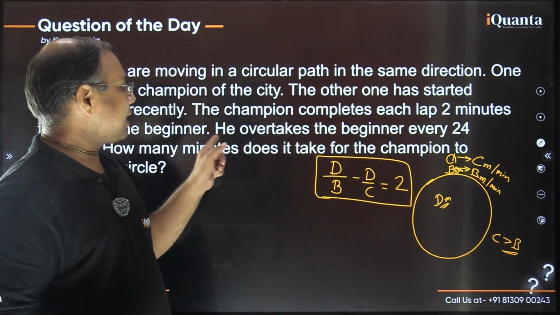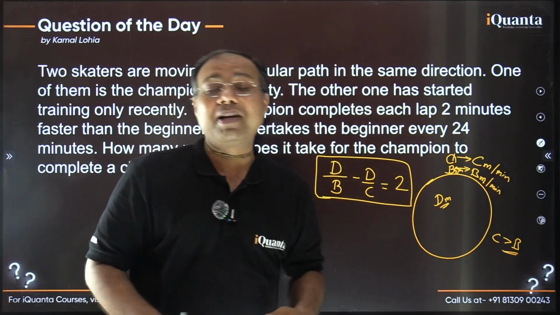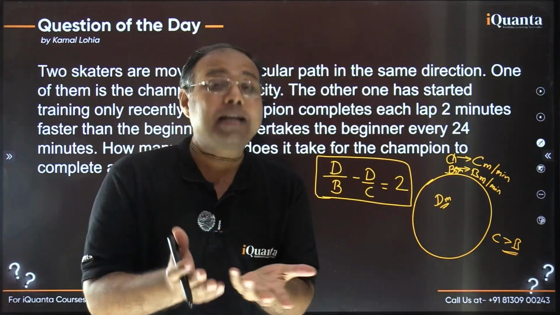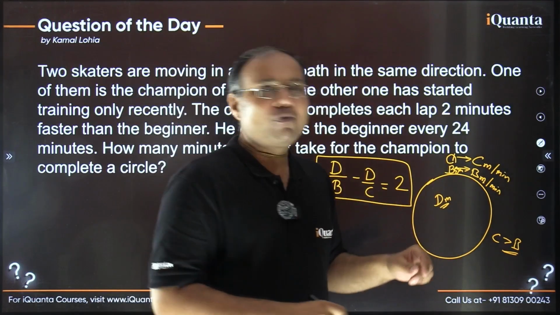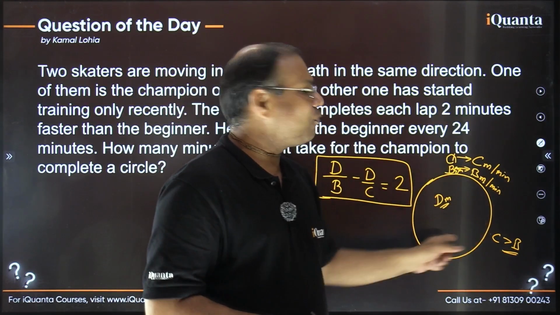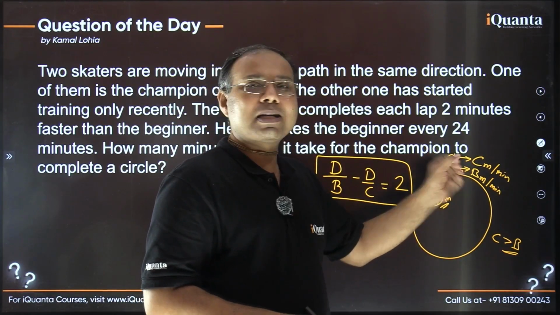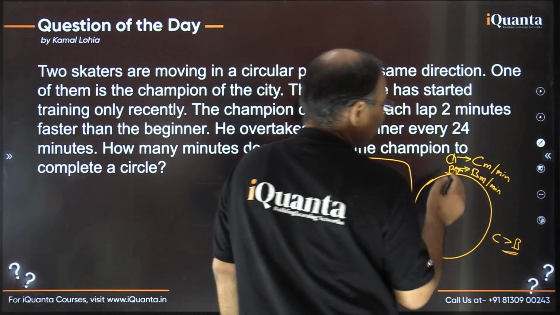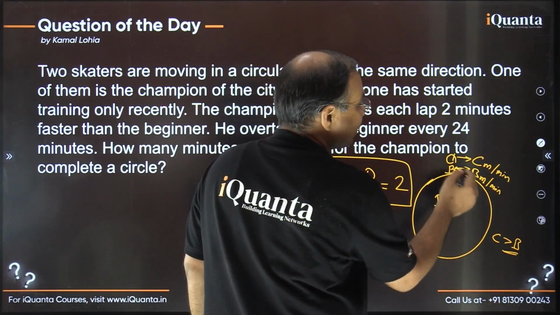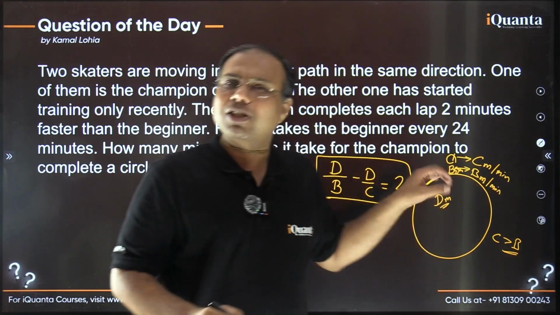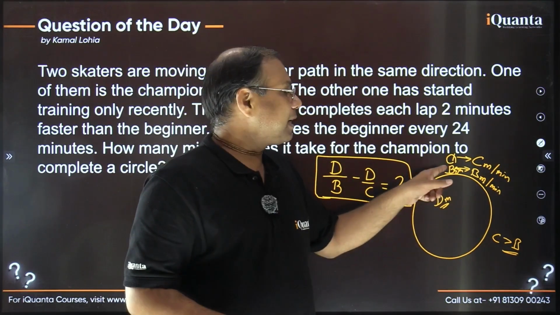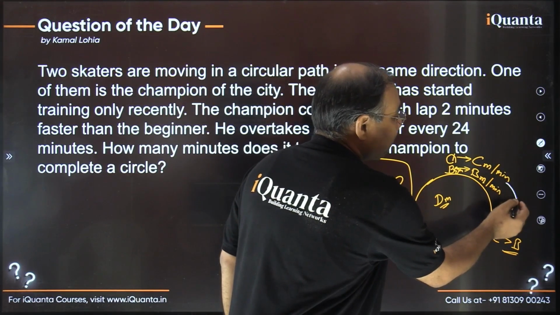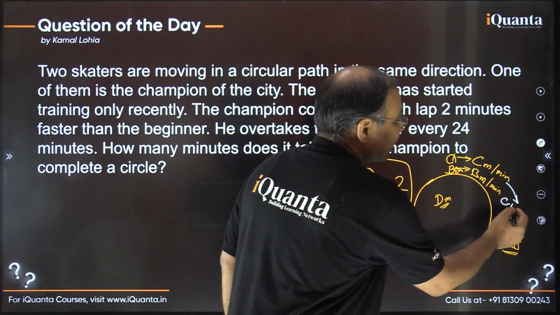Now next it says he overtakes the beginner every 24 minutes. What does it mean? So that we can understand very easily by using the relative speed scenario. So in relative speed scenario, what do we do? We make the faster runner move with the relative speed and we keep the slower runner stationary, right? So the slower runner, the beginner here, let the slower runner B be here only. So the relative speed of beginner becomes 0. We make the slower runner stationary. So in relative scenario, the beginner is not moving at all. So if beginner is not moving at all, in that case, only this champion is moving with the relative speed of C minus B meter per minute.